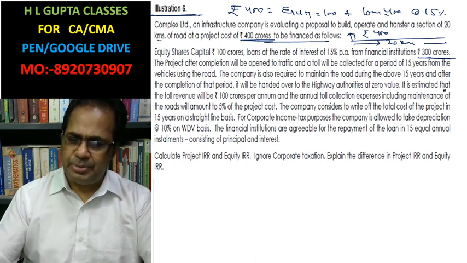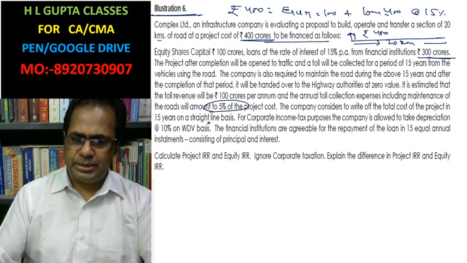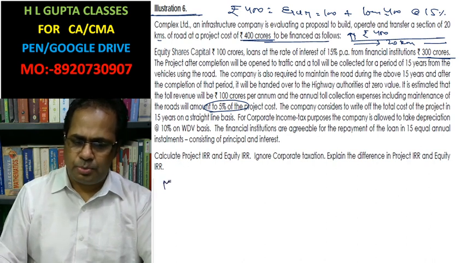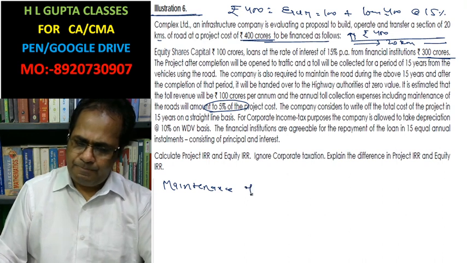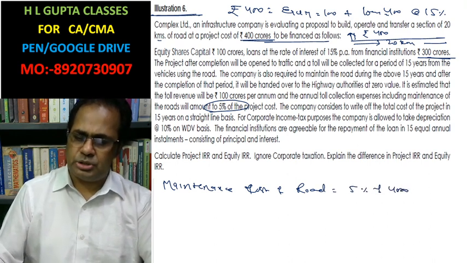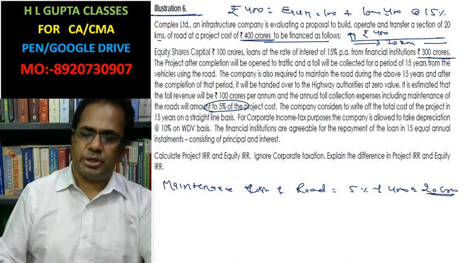It is estimated that the road will be maintained at 5% of the project cost. Project cost is 400 crore, so this is 20 crore, the maintenance cost of the project per year.